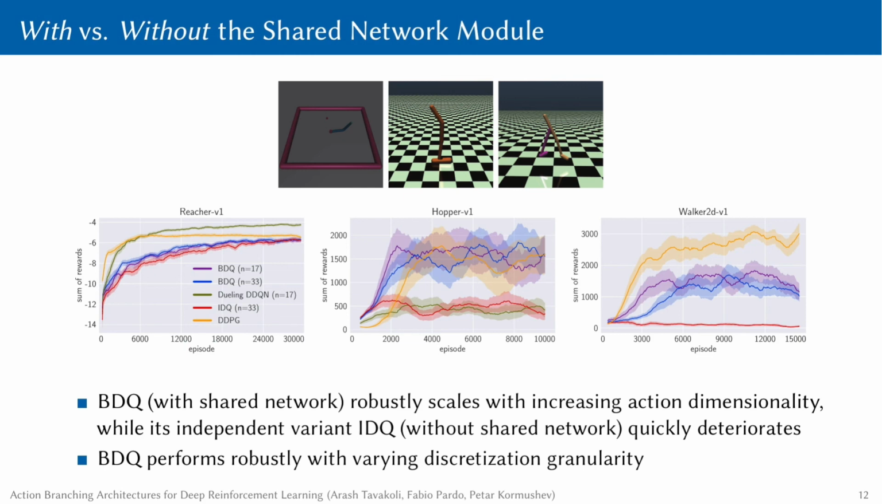Our ablation study comparing BDQ against IDQ verifies the significance of the shared network module in coordinating the distributed action branches. Additionally, by comparing the performance of BDQ for discretization resolution 17 and 33 sub-actions per joint, we see that despite the significant difference in the resulting total number of possible actions, BDQ continues to learn efficiently and converges to similar final performance levels. Lastly, we compare the performance of BDQ against the state-of-the-art continuous action algorithm, the Deep Deterministic Policy Gradient, or DDPG for short. As can be seen in the plots, BDQ performs competitively against DDPG.